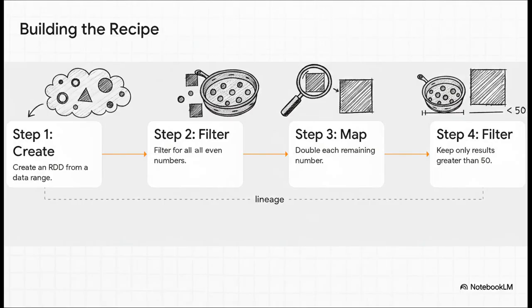Okay, let's make this real. Forget the theory for a second. Look at this simple chain of events. Step 1, we start with a bunch of numbers in an RDD. Step 2, we filter out the odd ones, keeping only the evens. Step 3, we take those even numbers and we double them. And finally, step 4, we filter again for anything bigger than 50. See? Each one of those actions is a line in Spark's recipe book. That's how the lineage gets built, step by step.